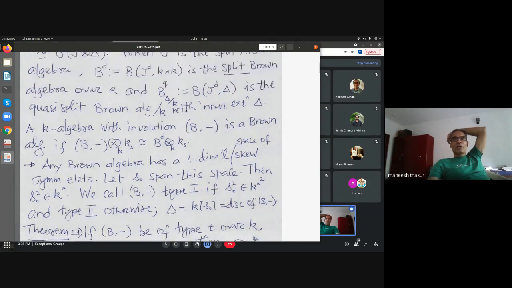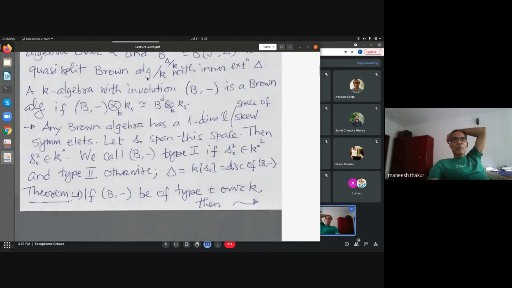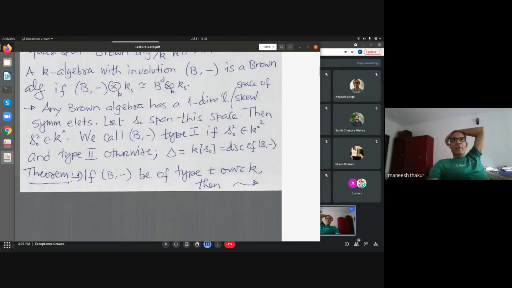Split Brown algebra means the Albert algebra here is split. And then you can show that there is a one-dimensional space of skew elements, so skew-symmetric elements with respect to the involution. Suppose S0 is a generator, then you define this algebra to be type 1 if S0 squared is a scalar square, otherwise type 2. And the extension that S0 gives is called the discriminant of this algebra.